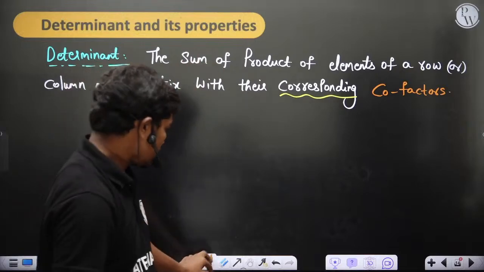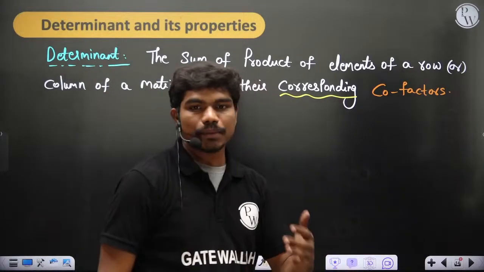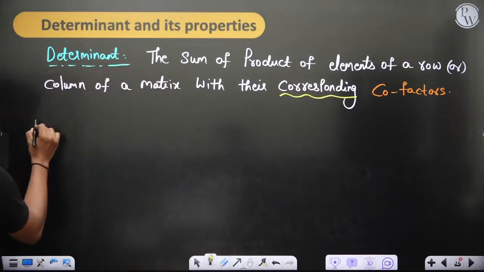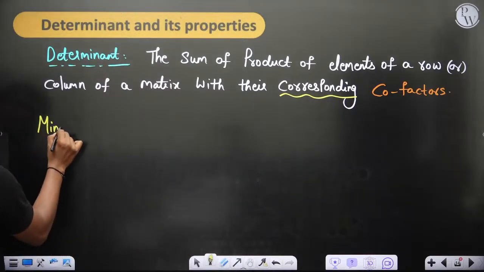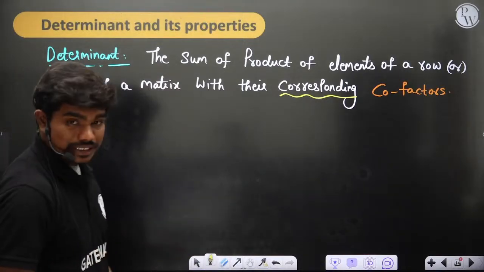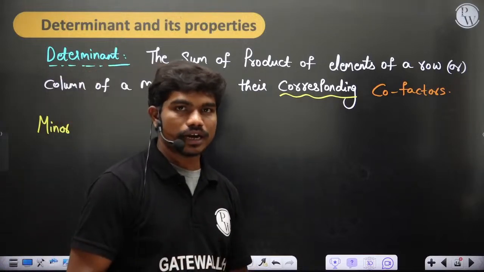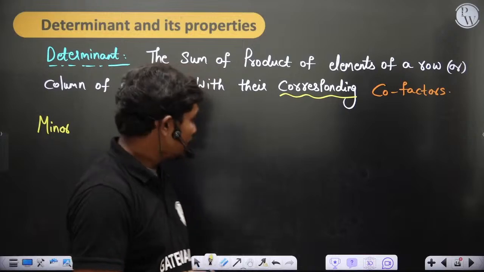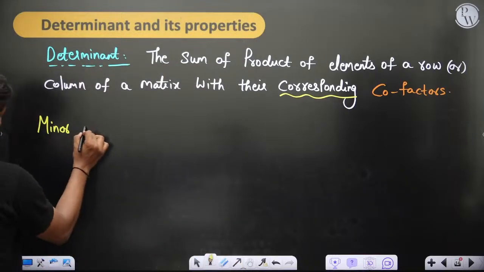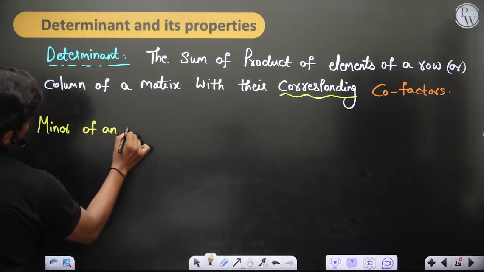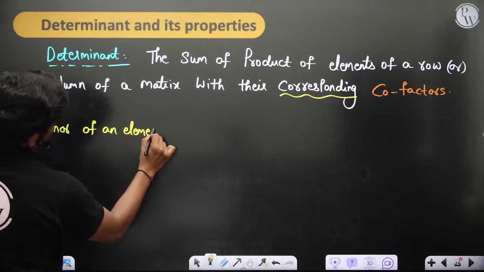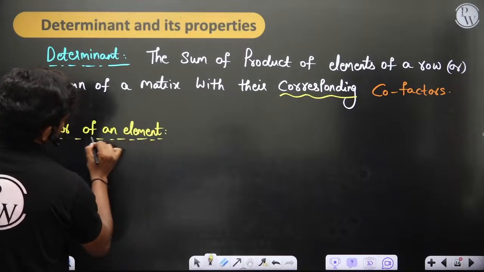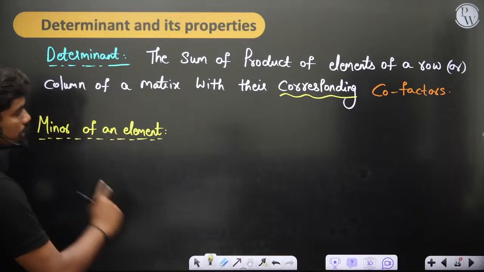We'll go sequentially. Look, I am taking an example of the 3 by 3 case so that you can understand things better. Actually, I would have gone to much more basics than this, but things will get complicated, and that is not required anyhow within the GATE level of understanding. So see here, the minor of an element. What is this minor of an element actually?